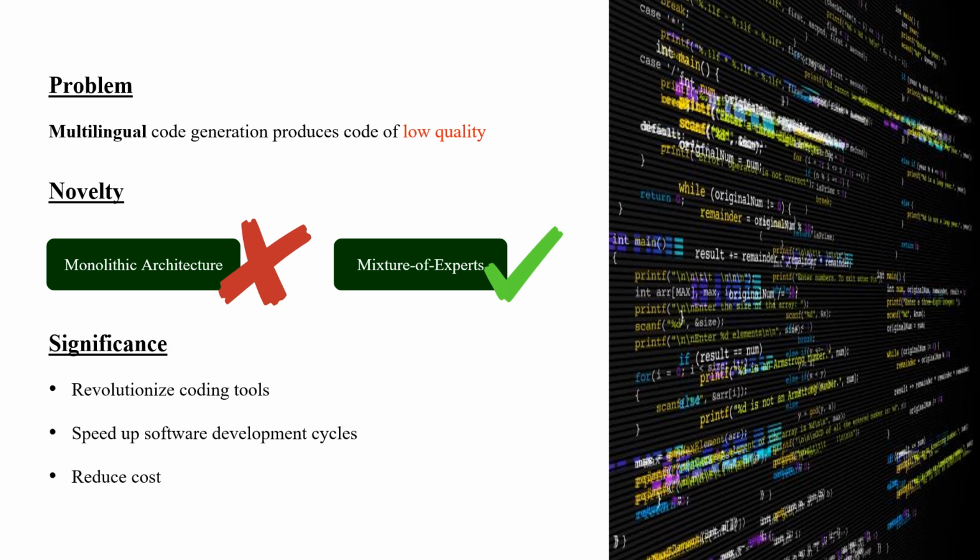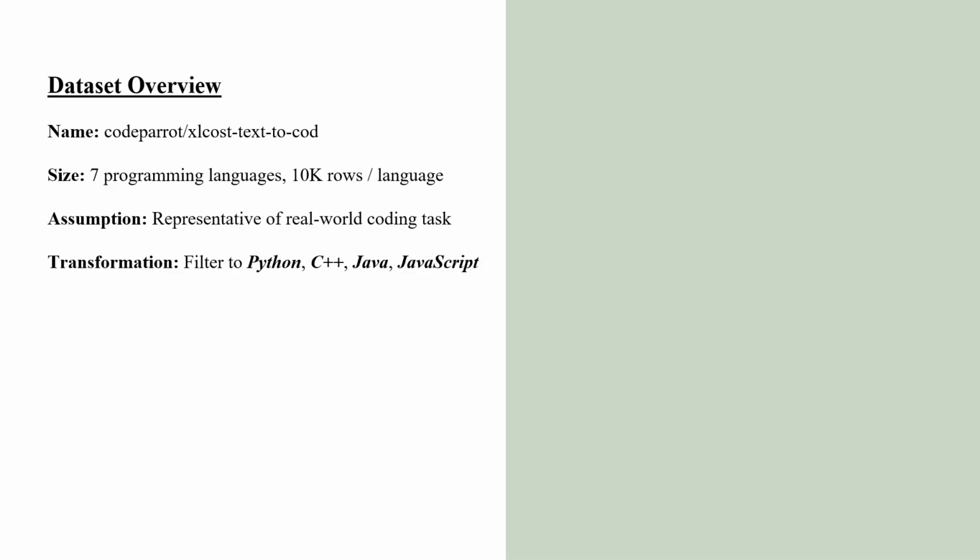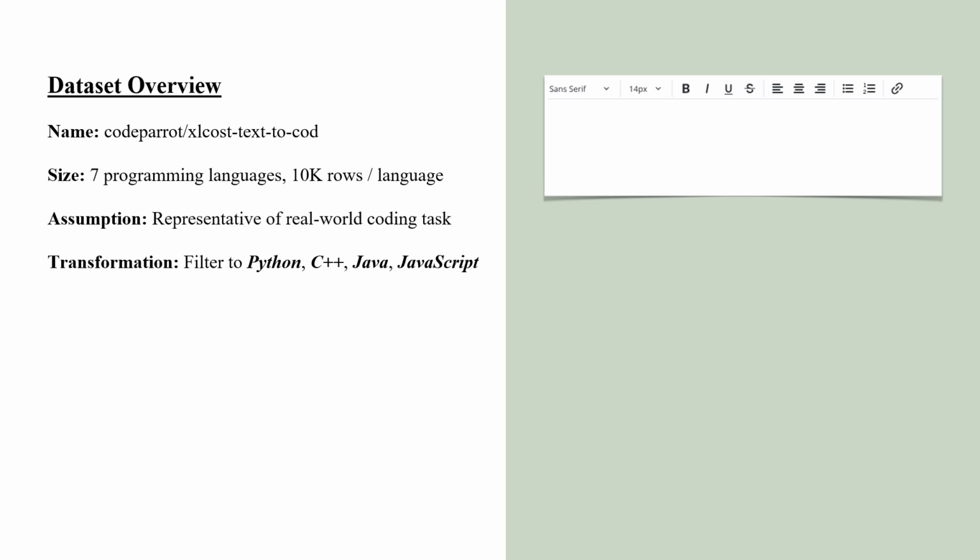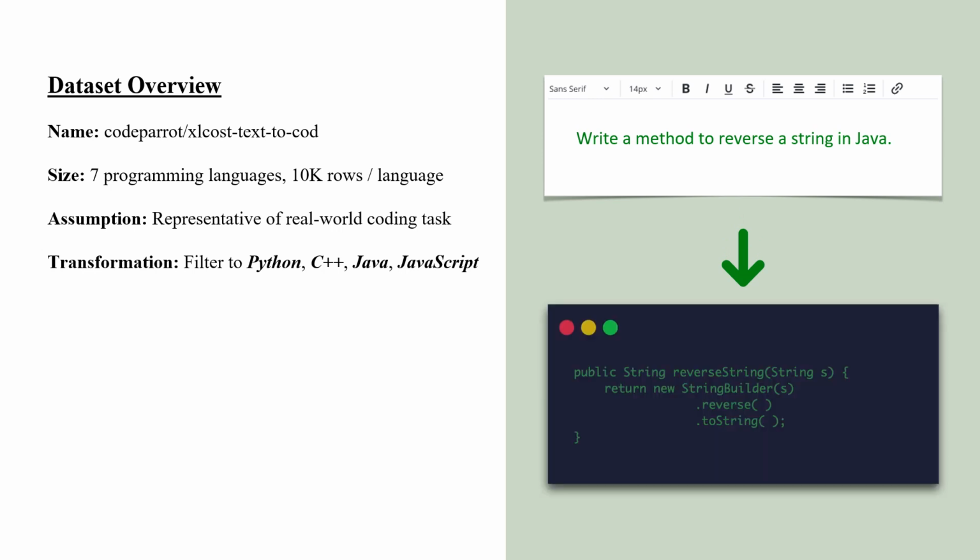Our work is significant because high quality automated code revolutionizes coding tools, speeds up software development cycles, and reduces costs for tech driven companies. The primary dataset we used was CodeParrot from Hugging Face. It contains instruction code pairs in 7 programming languages with approximately 10K rows per language. The data is representative of typical coding tasks encountered in real world software development. We filtered the data points to 4 coding languages specifically, which are Python, C++, Java, and JavaScript.